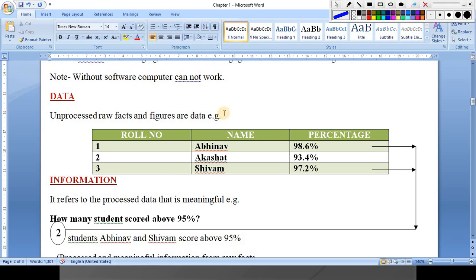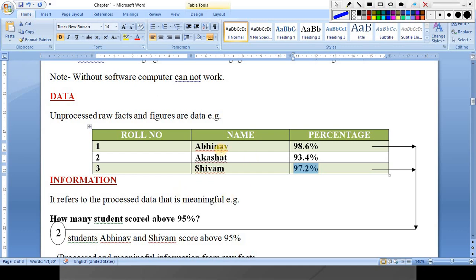When we process it and it comes in the way we want, it is called information. Just like we have this table, and in this table we have 3 records. The first record is 98.6%, the second record 93.4%, the third record 97.2%. So this is data, unprocessed.